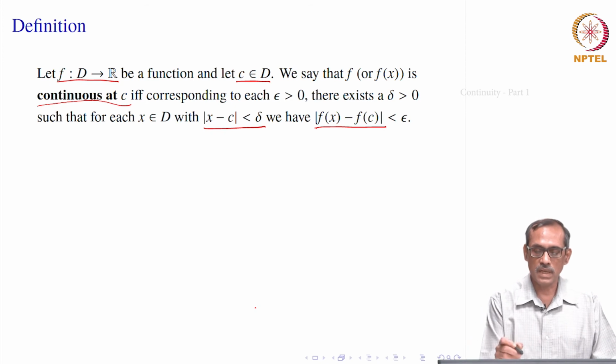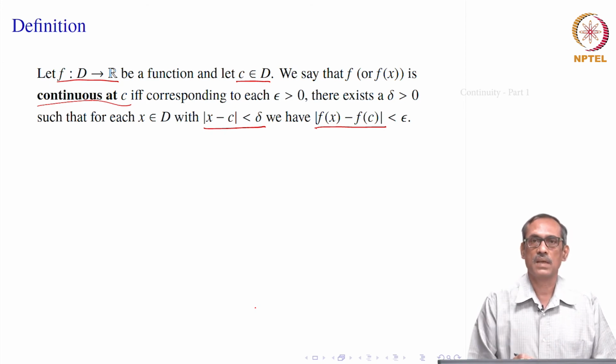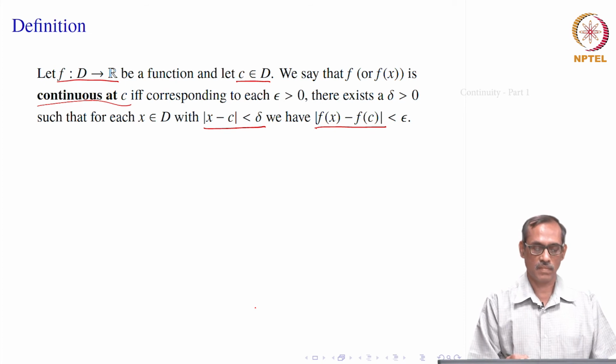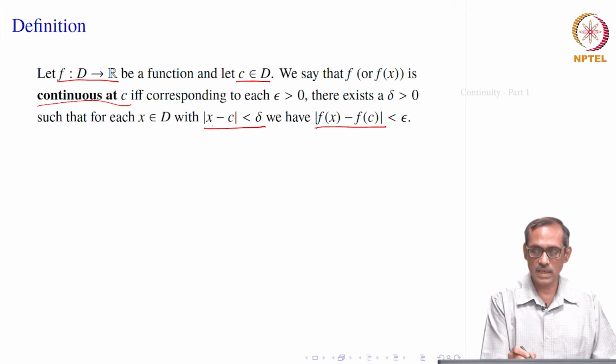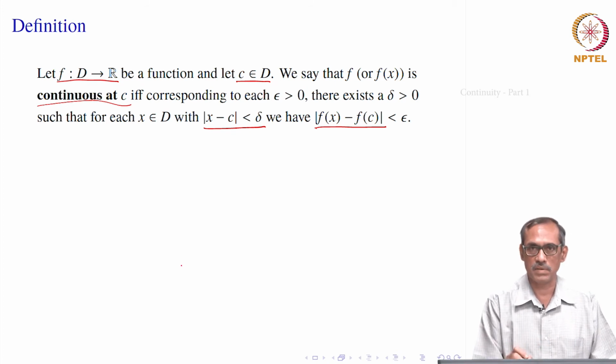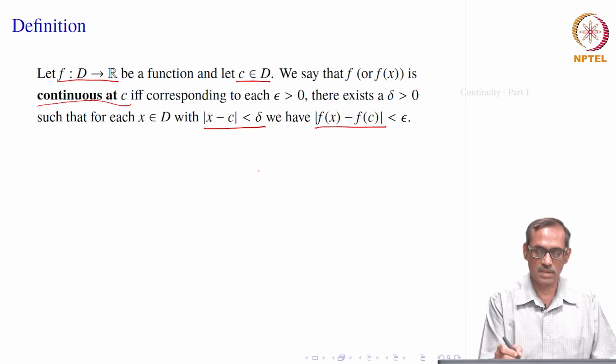In fact, this will be easier because we will be only considering D as intervals. So, for all those intervals, whenever D is an interval, you will see that D intersection C minus delta to C plus delta will also be a neighborhood, maybe only a left neighborhood or maybe only a right neighborhood. So, it will cover also the end points as we have discussed earlier. If it is an interior point, then you will get a neighborhood of course, but not this delta, maybe a smaller delta, that is fine because we need only one such delta.